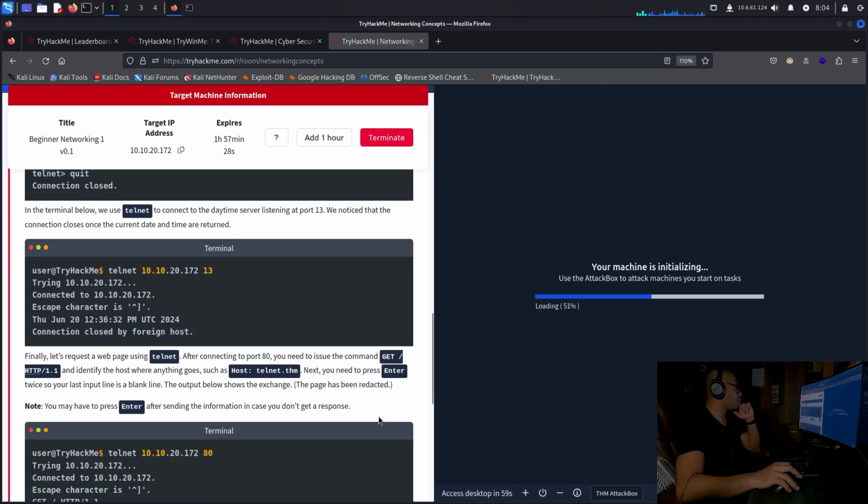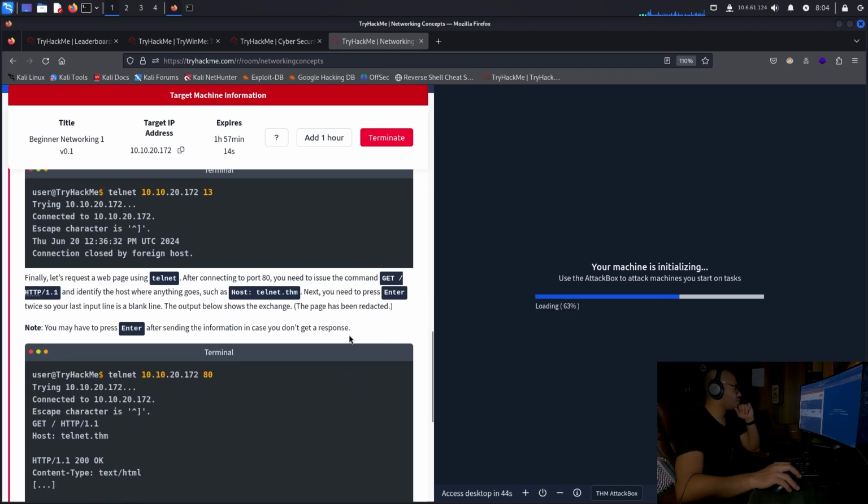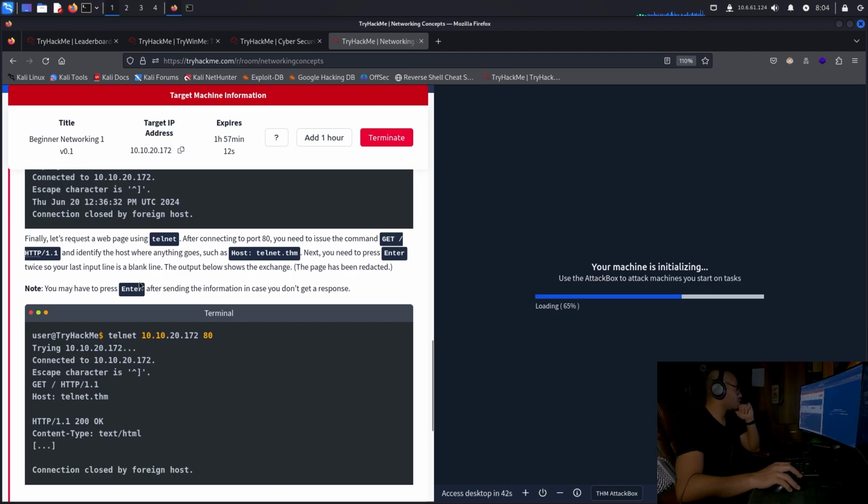Okay, finally, let's request a web page using Telnet. After connecting to port 80, you need to issue the command GET / HTTP/1.1 and identify the host, where anything goes, such as host: telnet.thm. Next, you need to press enter twice so your last input line is a blank line. The output below shows the exchange; the page has been redacted. You may have to press enter after sending information in case you don't get a response.